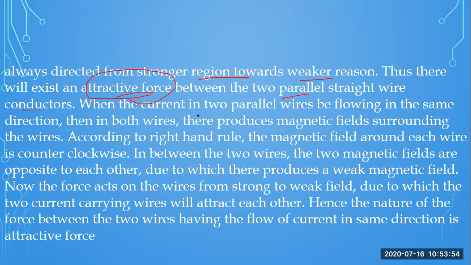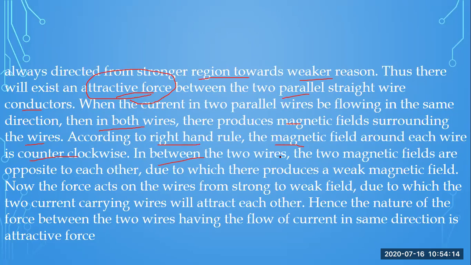When the current in two parallel wires is flowing in the same direction, both wires produce a magnetic field surrounding the wire. According to the right-hand rule, the magnetic field around the wire is counterclockwise.